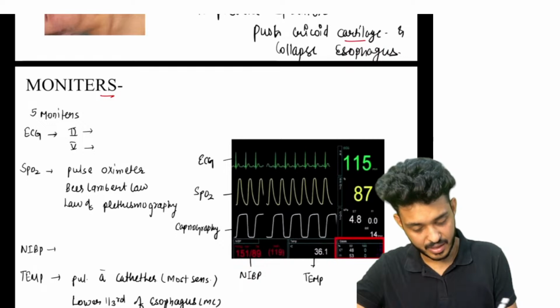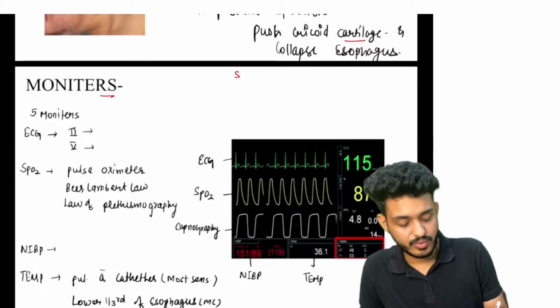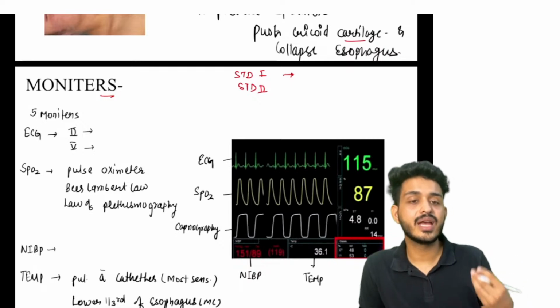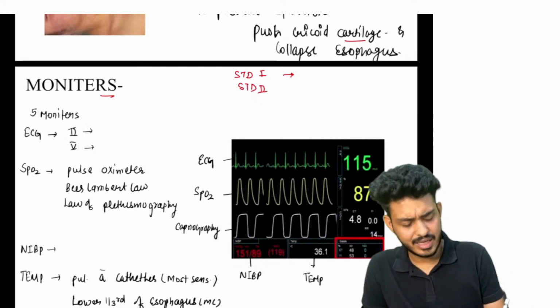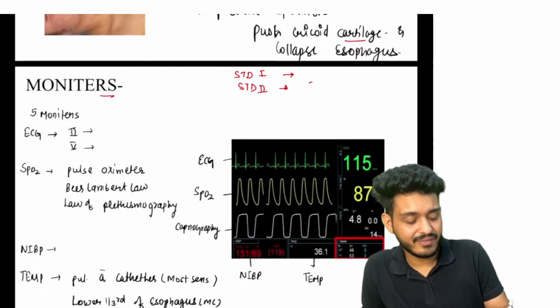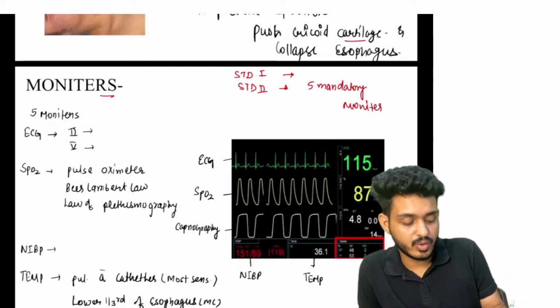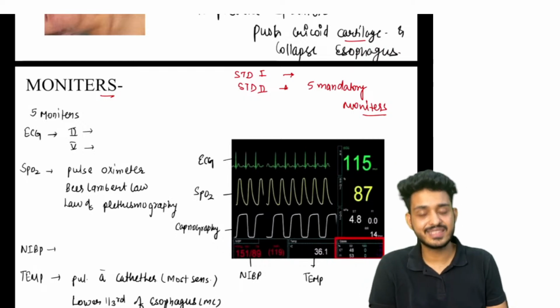Anesthesiologists have given some standard guidelines. So we are having standard 1 and standard 2. Standard 1 means that every OT should be having a registered anesthesiologist. That is normal. Second, standard 2 says every OT will be having these 5 mandatory monitors. And what are these 5 mandatory monitors? Let's see one by one.